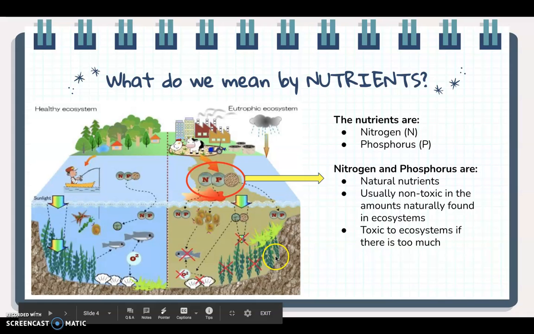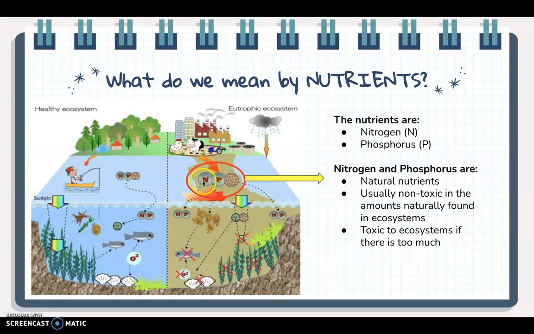However, in this picture, the water seems murky and the plants and animals are not doing so well. And that's because there's too much nitrogen and phosphorus. And you can see that because these circles are bigger. So too much nitrogen and phosphorus can be toxic. Now we're going to learn about where these come from.